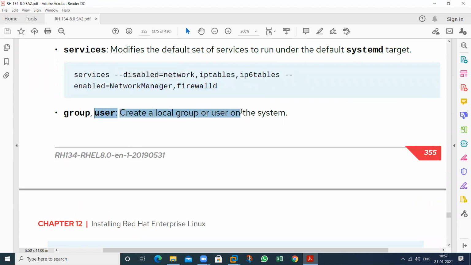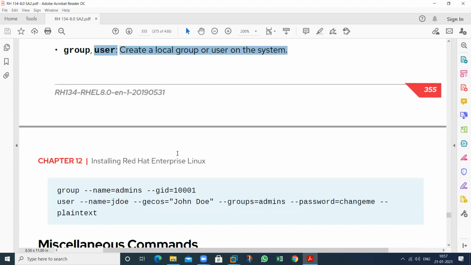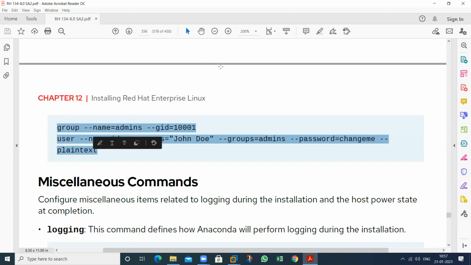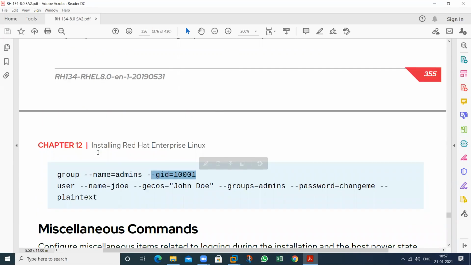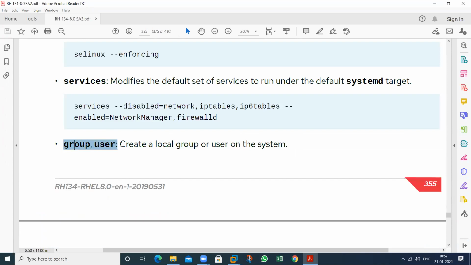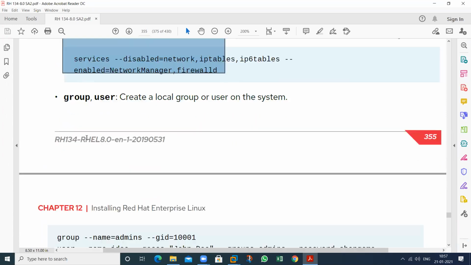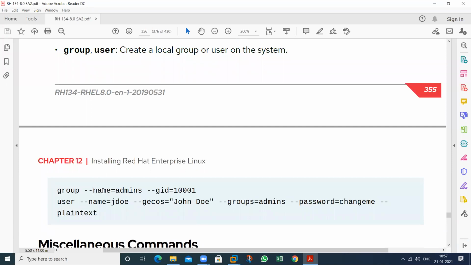If you want to create some groups, local users, see this one. This is my group name, this is my group ID. That is known as post installation. This is not a pre-installation. This is an example of post installation. After the installation, you have to create this particular group, this particular ID, this particular user.